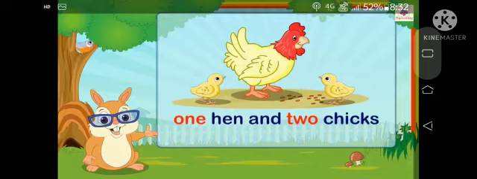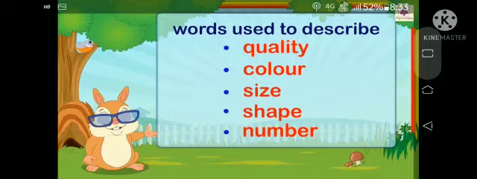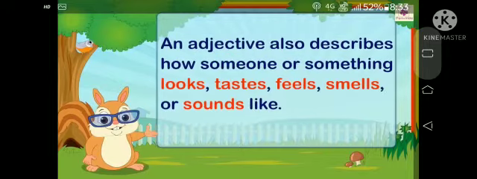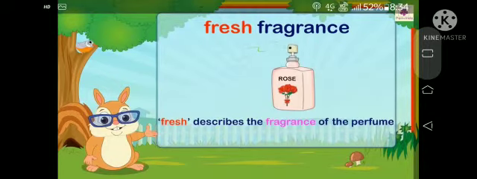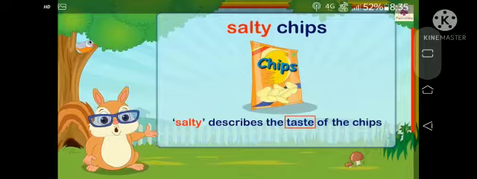Now one hand and two chicks. Here one and two are adjectives. Words used to describe quality, color, size, shape, number, all are adjectives. And adjectives also describe how someone or something looks, tastes, feels, smells or sounds, like fresh fragrance. Here fresh describes the fragrance of the perfume. So see the next one, loud music. Loud describes the sound of the music. Next is salty chips. Here salty describes the taste of the chips. So these all are adjectives.